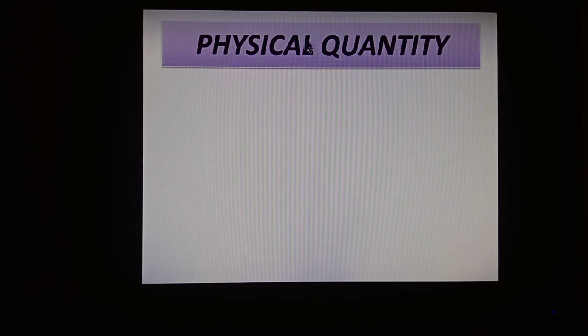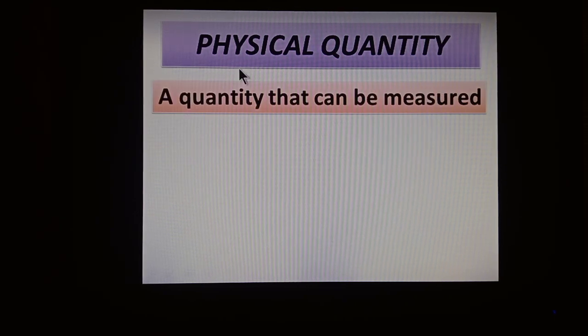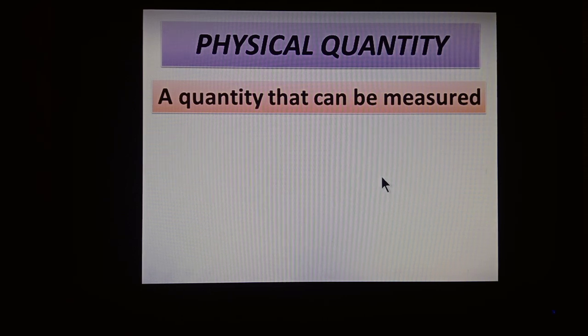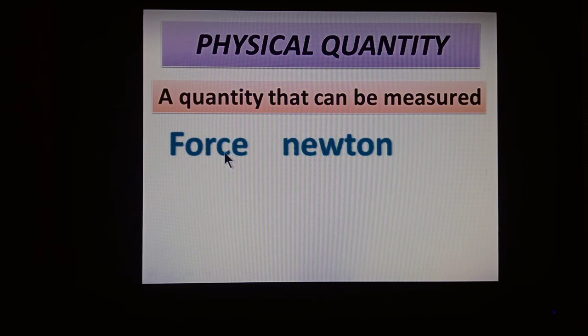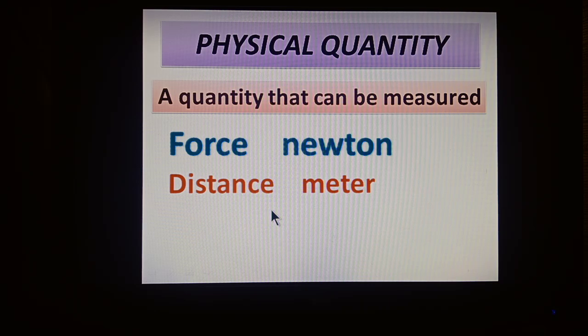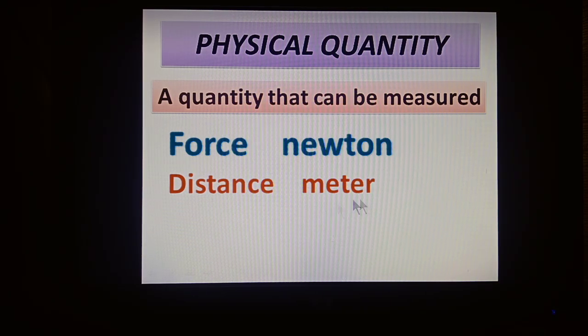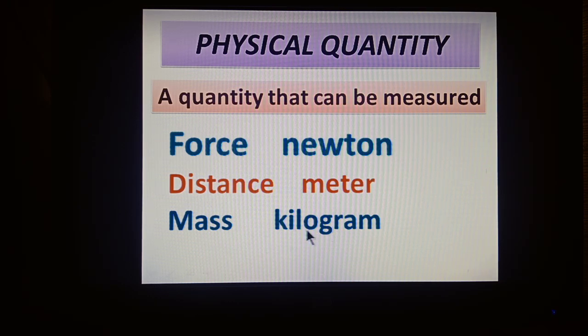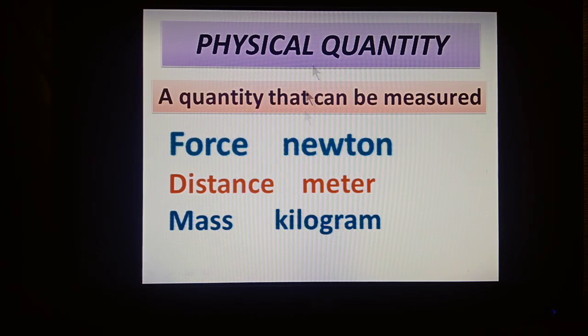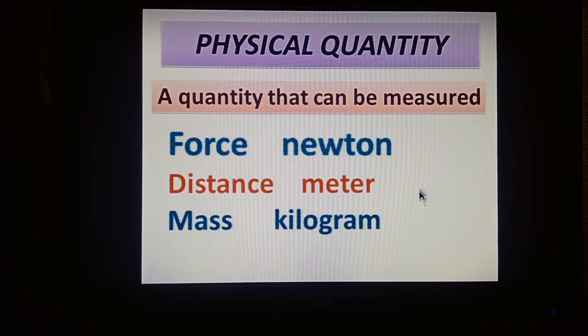Our today's topic starts from physical quantity. A quantity that can be measured is called a physical quantity. For example, force is a physical quantity. We can measure it and its value can be expressed in the unit of Newton. Similarly, distance is another physical quantity with unit meter. Mass is another physical quantity with unit kilogram. These are a few examples of physical quantities that we can measure.